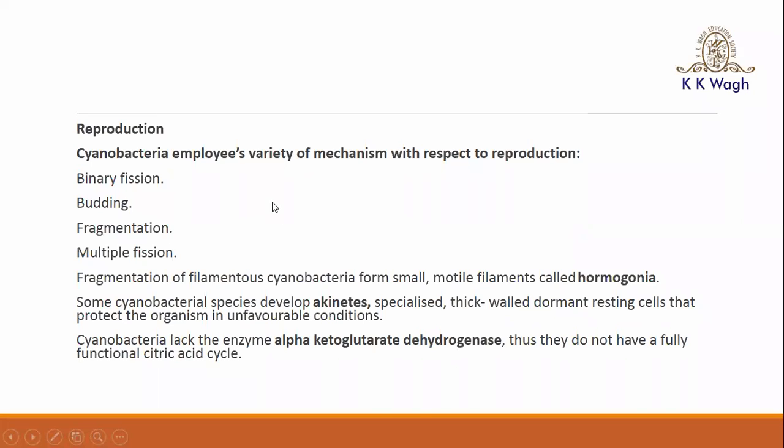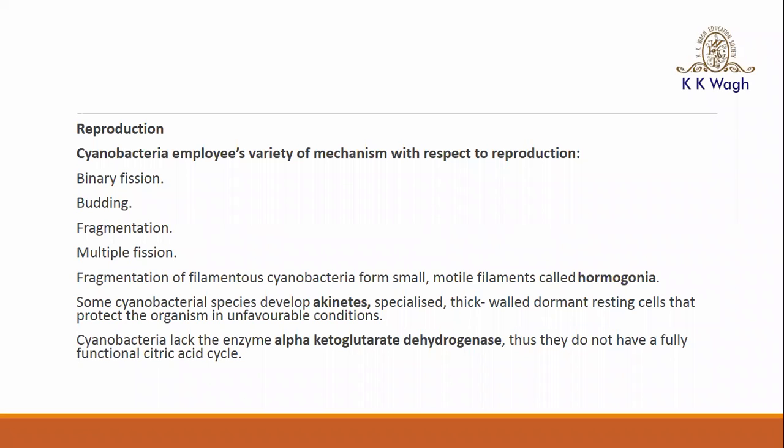One more point I want to tell you about is the akinetes. What are these akinetes? Most filamentous cyanobacteria develop the perennating structure in adverse conditions. These structures are larger than the vegetative cells and are equipped with a thick wall, and they are called akinetes. When favorable conditions return, they germinate and result in the formation of a new filament. That is called akinetes.